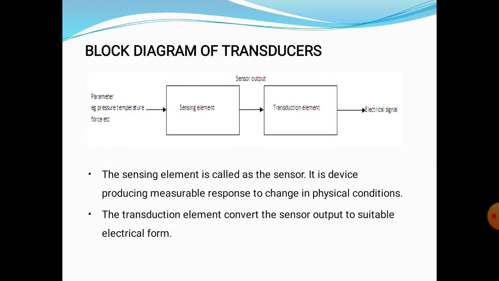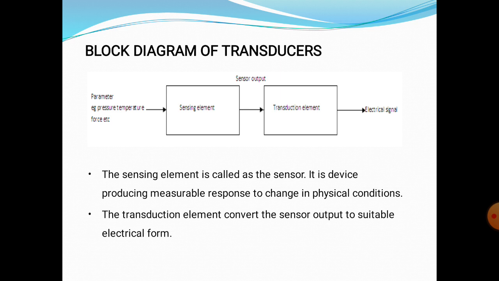And the next one is the block diagram of a transducer. In this diagram there are two basic elements. The first one is the sensing element and the next one is the transduction element. The sensing element is a type of sensor, and the inputs are pressure or temperature or force. These are the inputs of the transducer. These inputs enter into the sensing element. It is a device producing a measurable response to a change in physical condition. This is the main function of the sensing element.